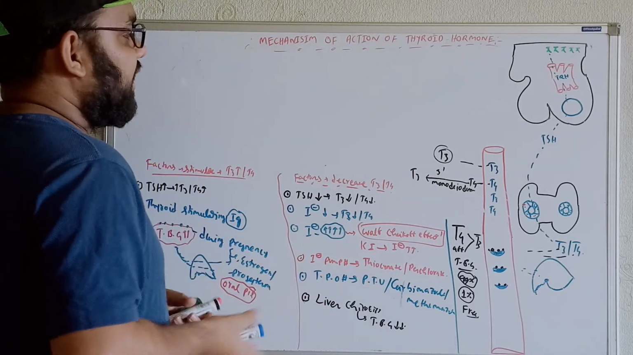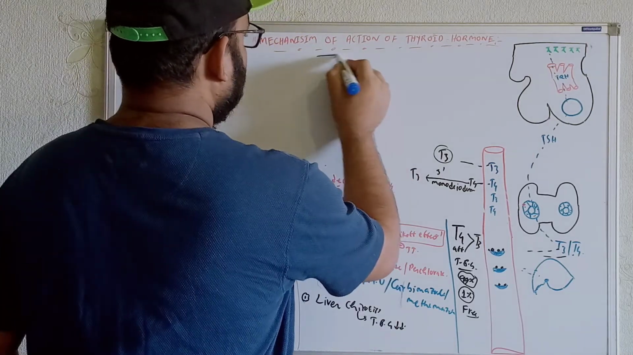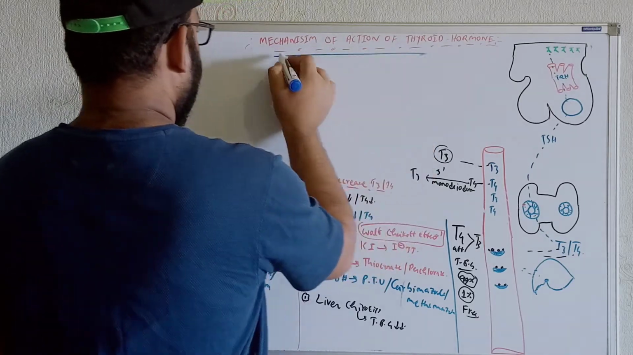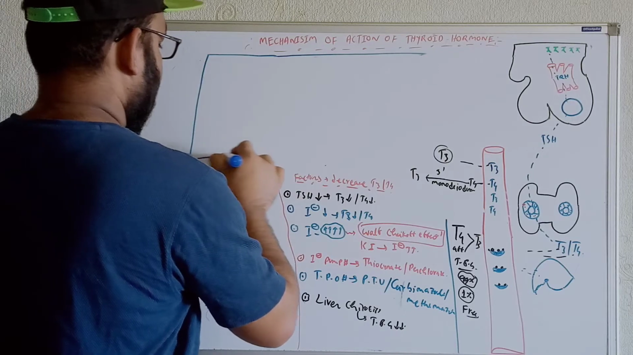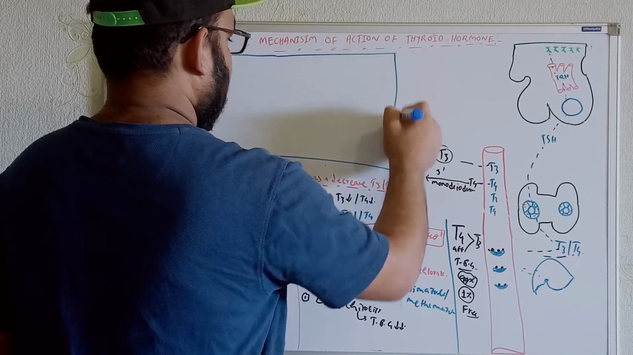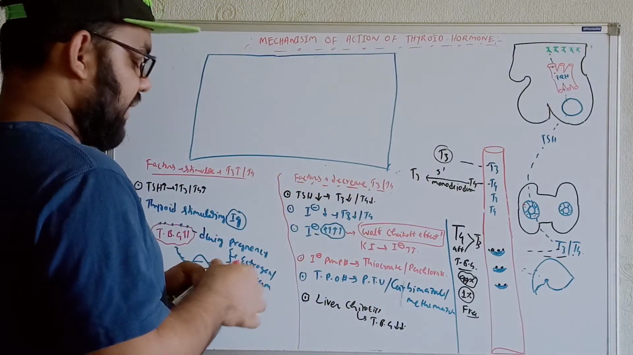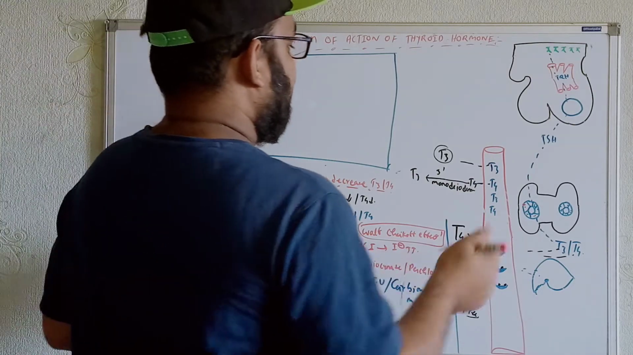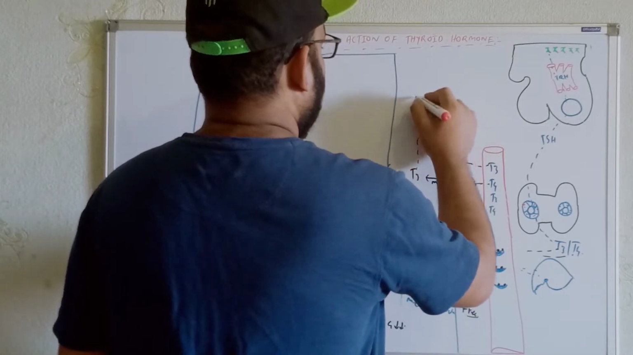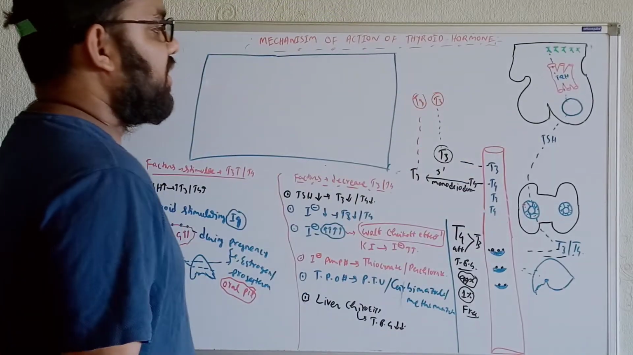For example, I am just taking a hypothetical cell over here. So we have already taken the T3 and T4, and the T4 is getting converted into T3, the biologically active form. So we are also getting the T3 from here. Now see, the T3 is a very small molecule. We can say it is a single amino acid derivative molecule.